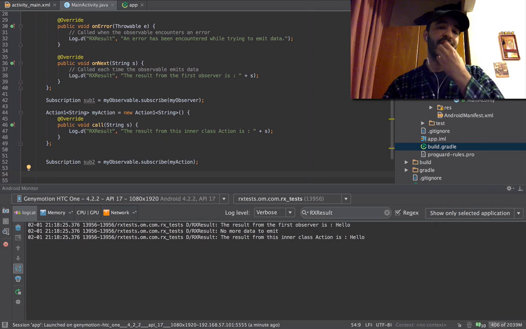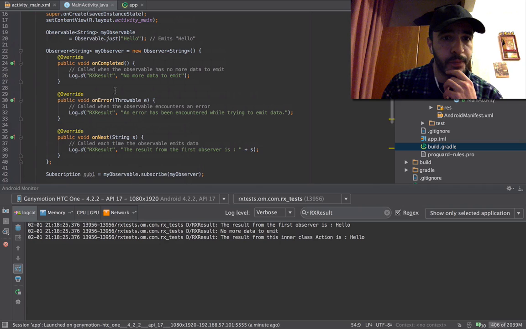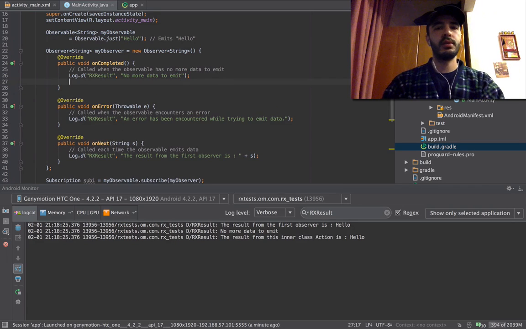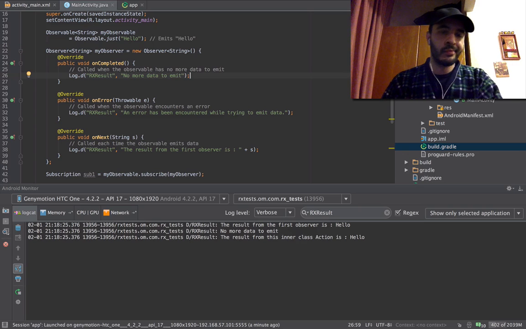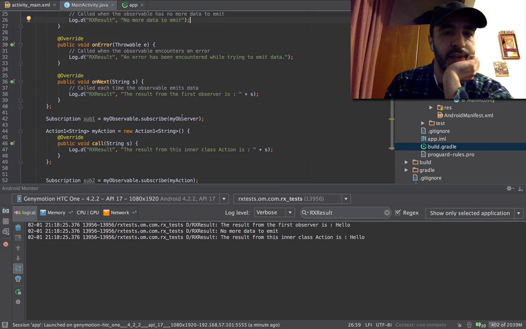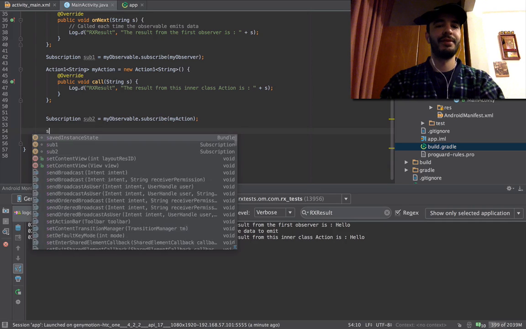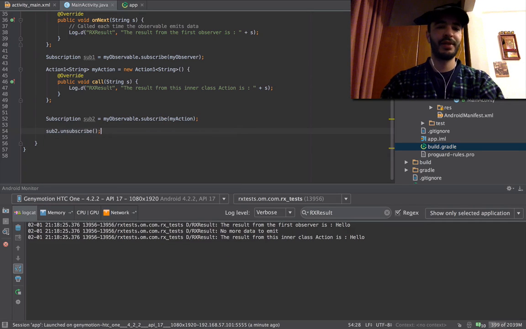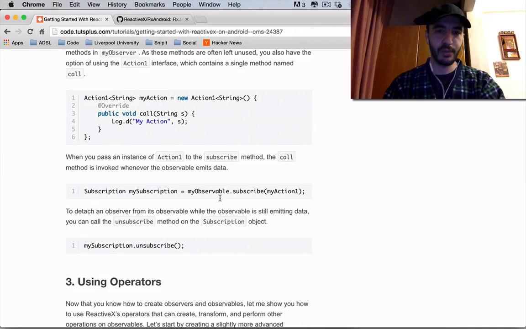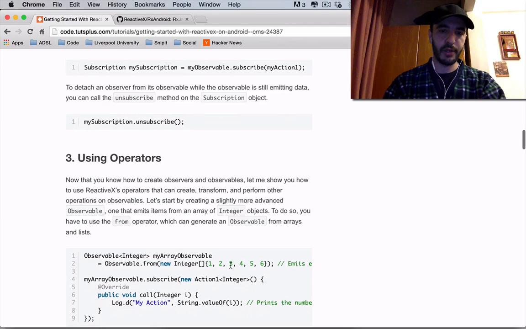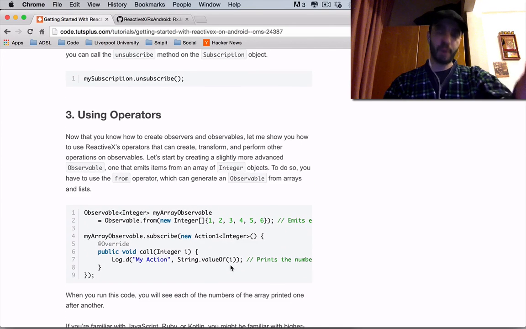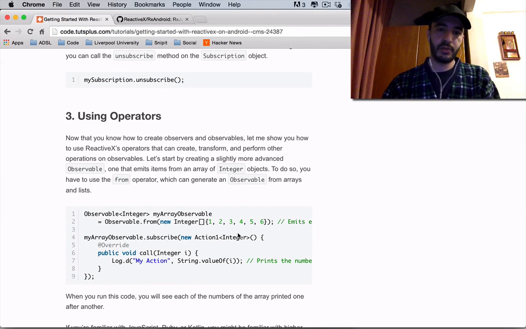So what we're going to do now, how are we going to test this? While it's emitting data. Okay, we can test this. On error, on completed. You can't do this here. How are we gonna test this? Now, I know you can just do this. Sub2 dot unsubscribe, fine, but I want to try it while it's emitting data, and because you don't know the from operator yet, we'll just introduce the from operator and we'll try what I'm trying to do.